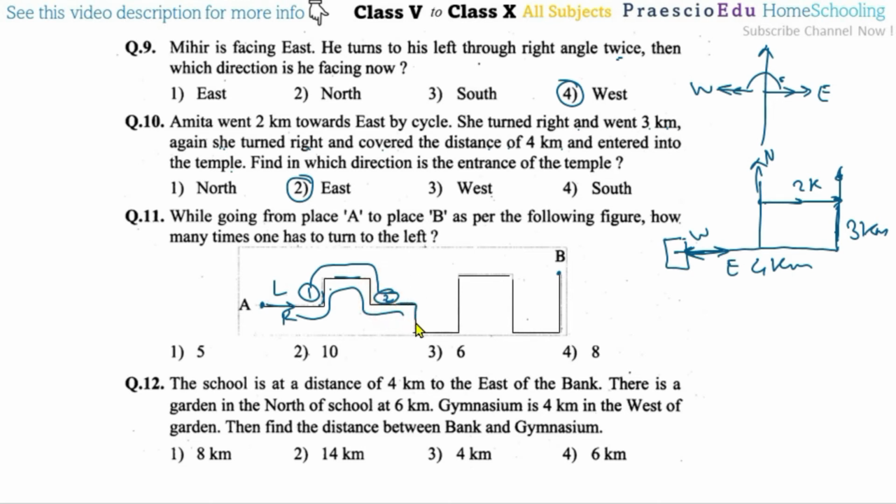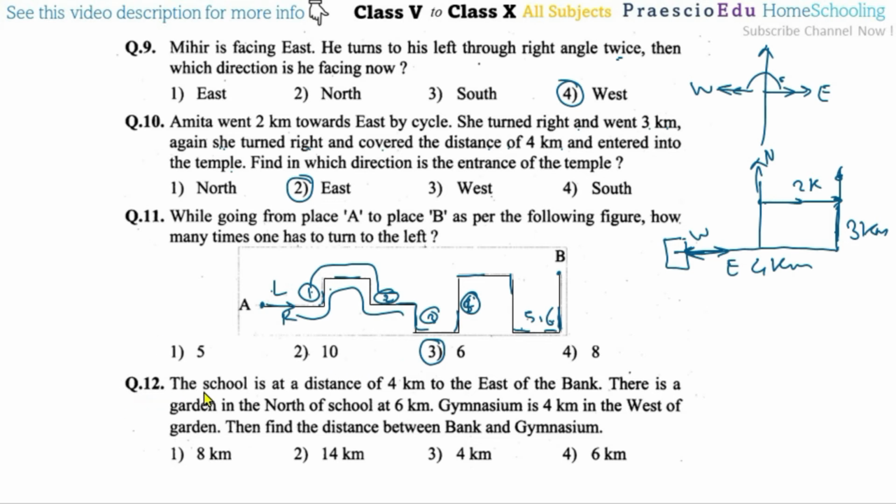Again this right turn, okay, and then left turn, so this is the third, okay, again left turn, so this is the fourth, sorry, this is a fourth, right turn and this right turn, and then this is the fifth, okay, so 5. Then this is again the sixth, means after this going, the left hand side is this side and turning to the left, so there are a total of 6 turns. 6 turns is given in option number 3.